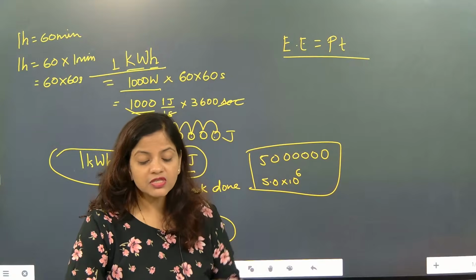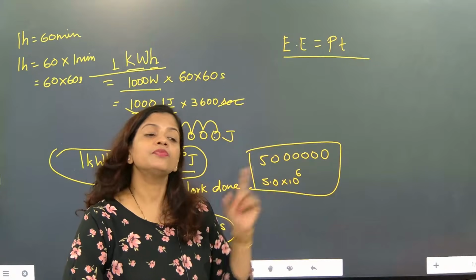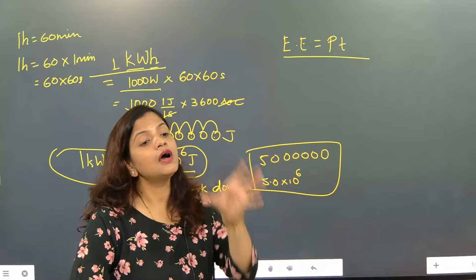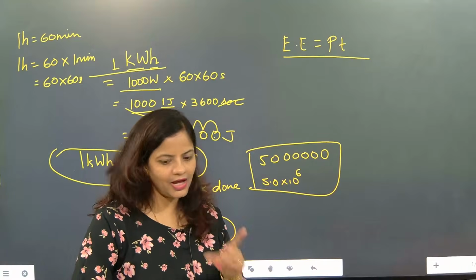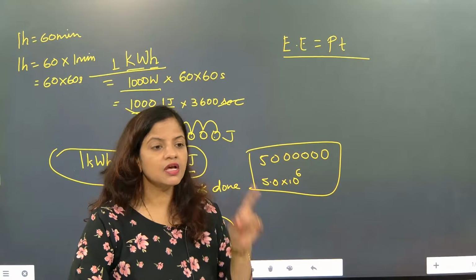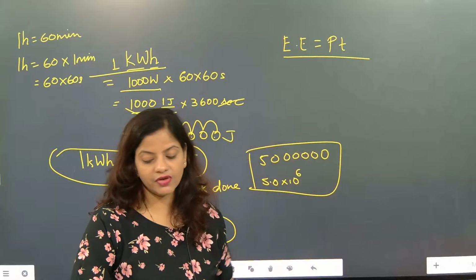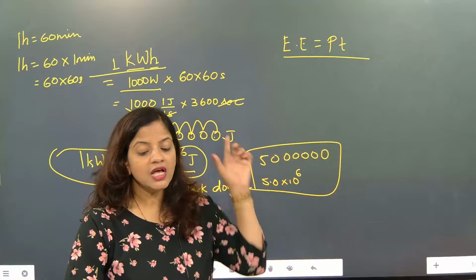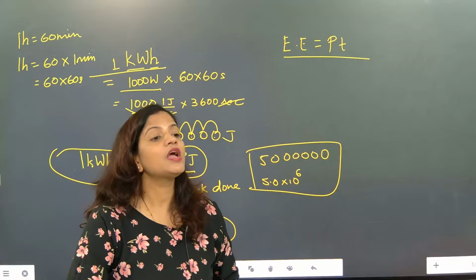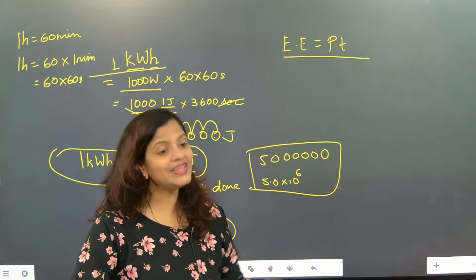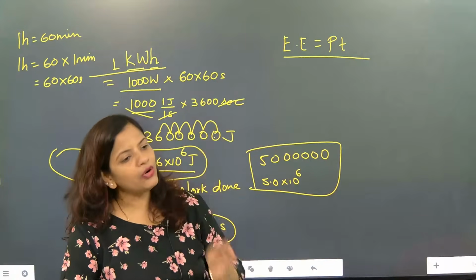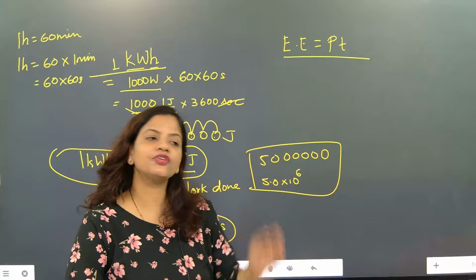More. Here power is how much work it is doing, beta. And that work will justify the content related to electrical energy.